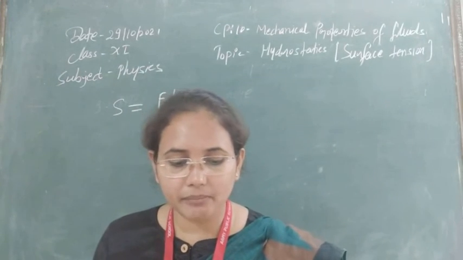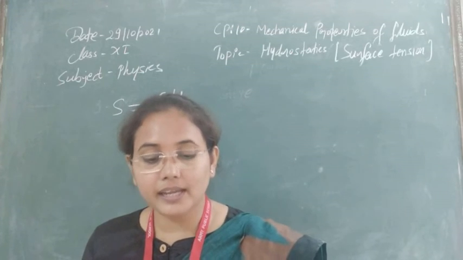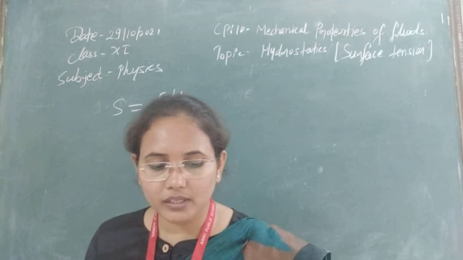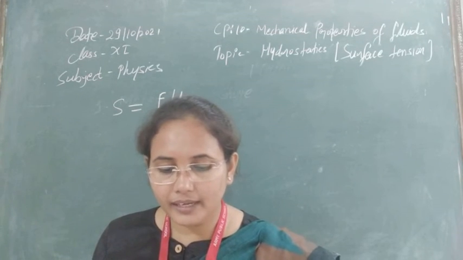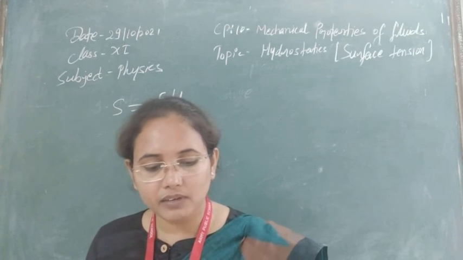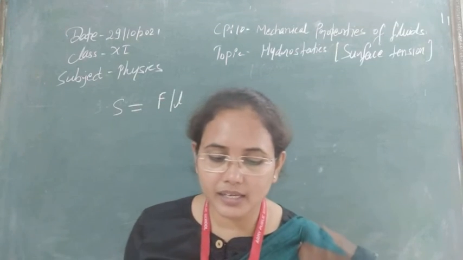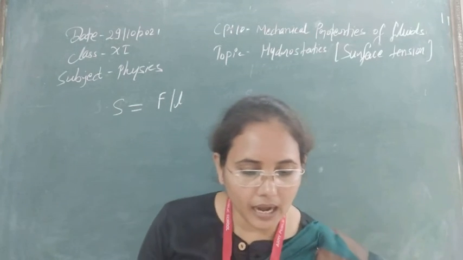You will see that when a shaving brush is dipped in water, its hair spreads out. So what is the reason? On taking the brush out of the water, the water film formed between the hairs tends to make the surface area minimum. Due to the surface tension, it will bring the hairs closer to each other. So that's why you can see the hairs of the shaving brush, when taken out of the water, are pressed together.